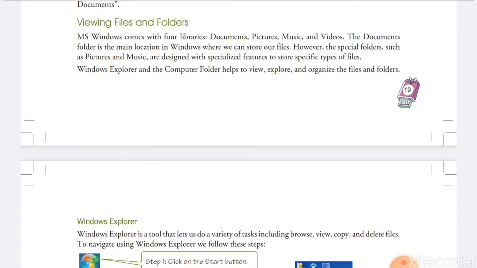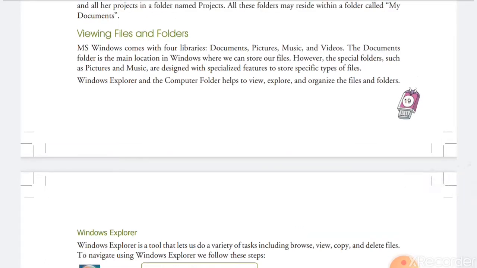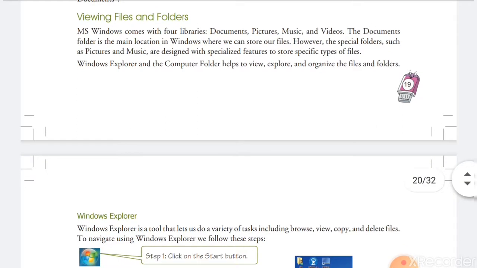So the documents folder is the main location in Windows where we can store our files. However, special folders such as pictures and music are designed with specialized features to store specific types of files. It means the pictures folder will contain picture files, the videos folder will contain only video files, and the music folder will contain music files.